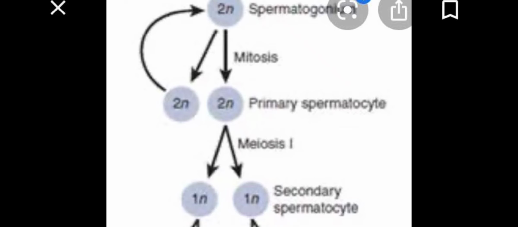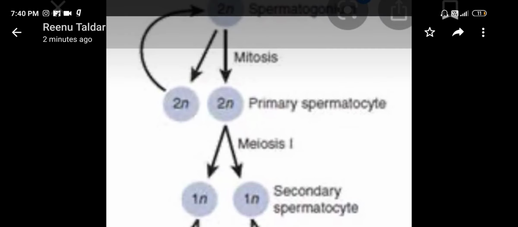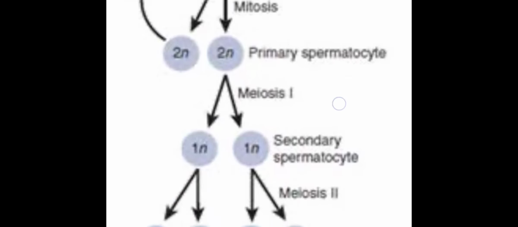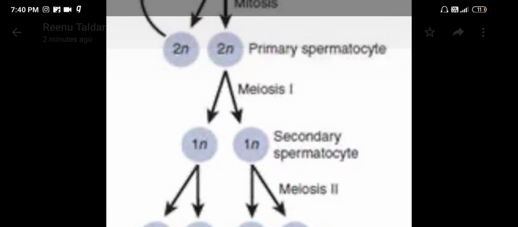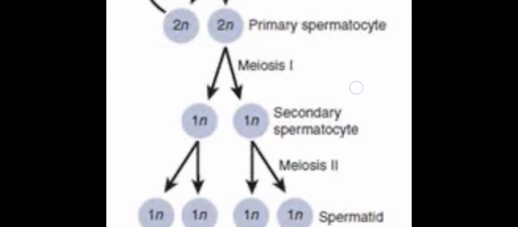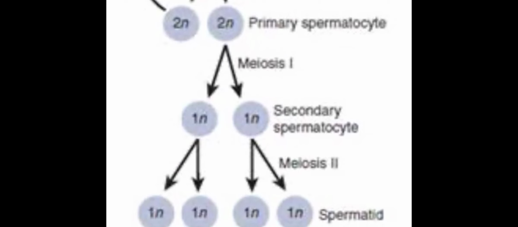After that, these primary spermatocytes undergo the process of meiosis 1 and result in the formation of secondary spermatocytes. Meiosis 1 is the actual reduction division that we have already learned in 11th standard. That is why the secondary spermatocytes have a ploidy of n, or their chromosome number is haploid.